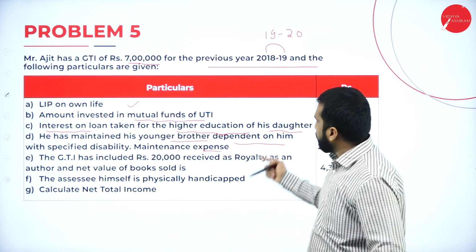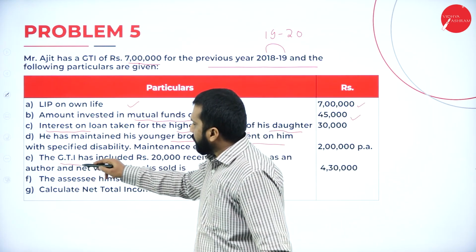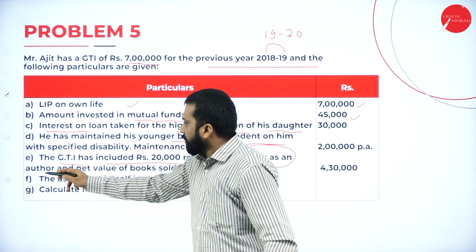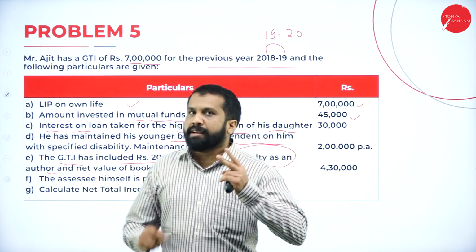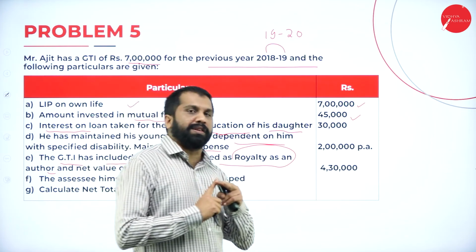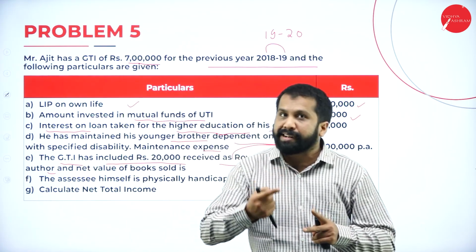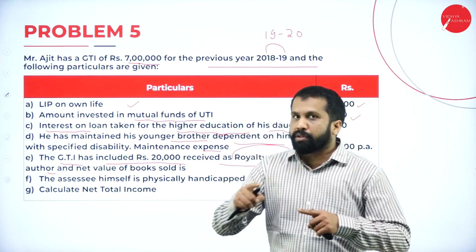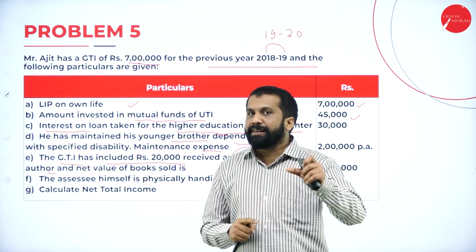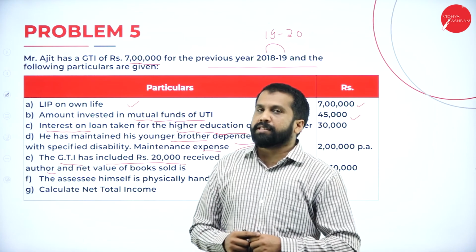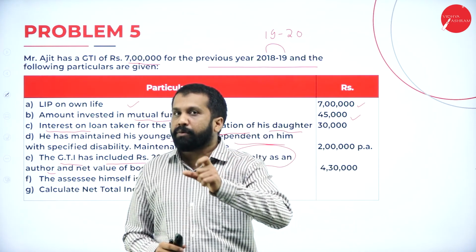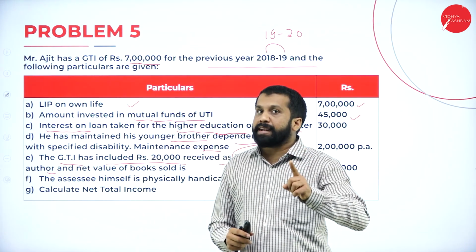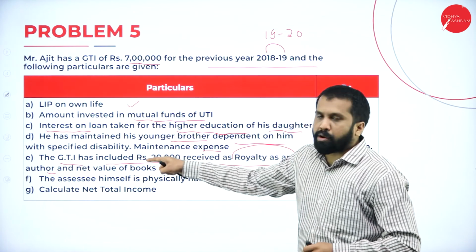Now, maintenance expenses he made. Then, the gross total income has included rupees 20,000 received as royalty as an author. Author means what? There are two types of royalty: 80RRB and 80QQB. RRB comes for what? Normal patent purpose. QQB comes under what? Yes, for education, for books, for author. You will go for 80QQB. Remember, in the previous session I explained what is 80RRB and what is 80QQB. QQB for author, RRB for patent. Remember this. So this all talks about author.